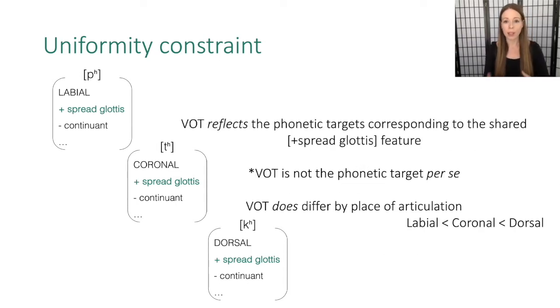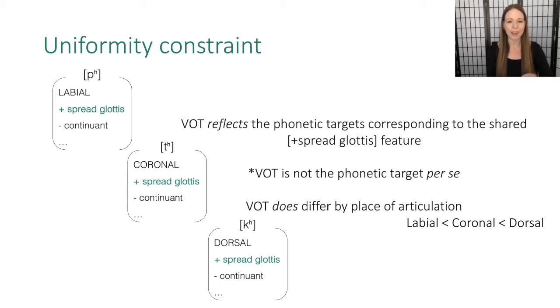Now, we have been looking at VOT, which reflects the phonetic targets corresponding to the shared plus spread glottis feature, but I want to emphasize that VOT is not the phonetic target per se. It is not that a speaker is trying to make the VOT of P, T, and K uniform. It's that the phonetic targets giving rise to VOT should be uniform.